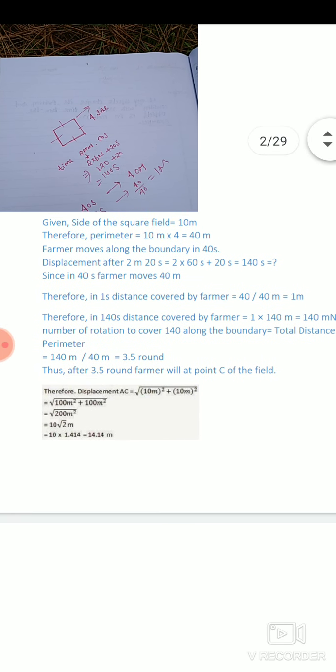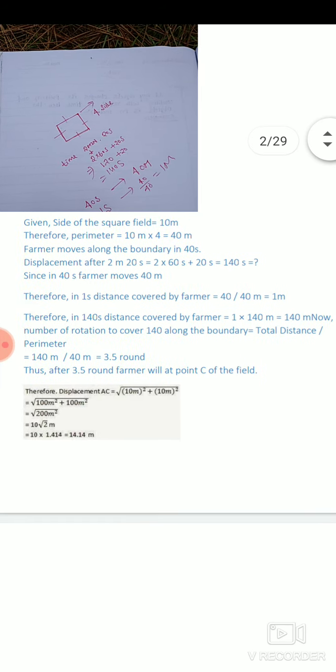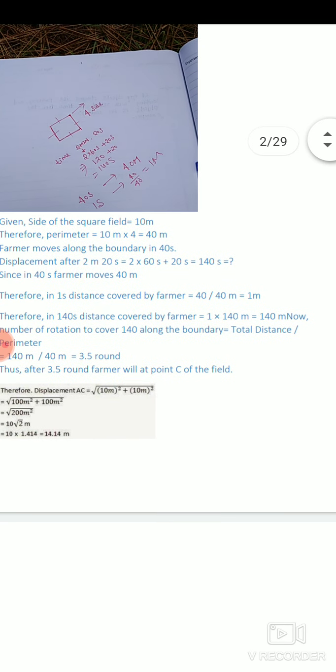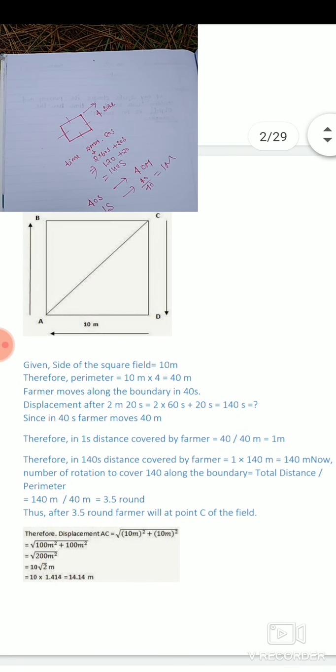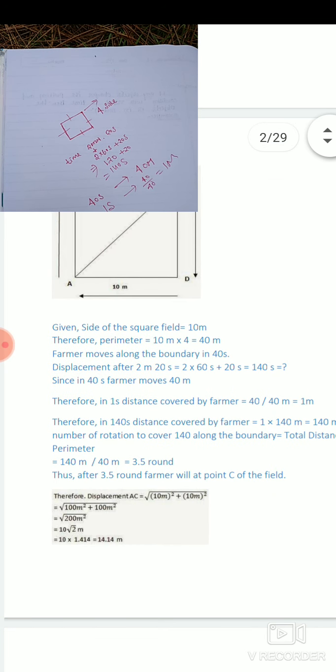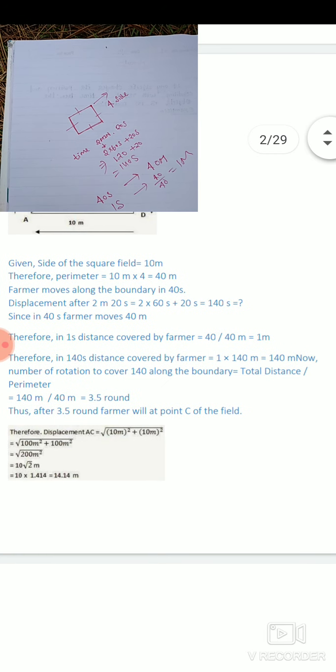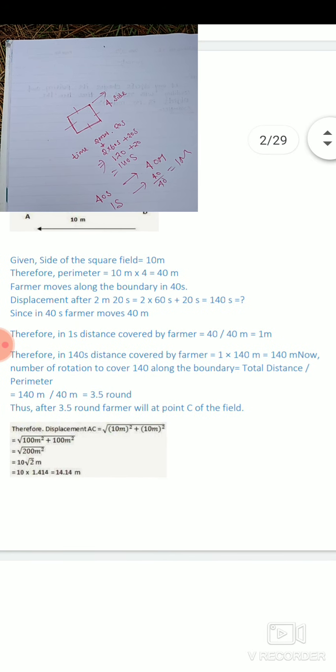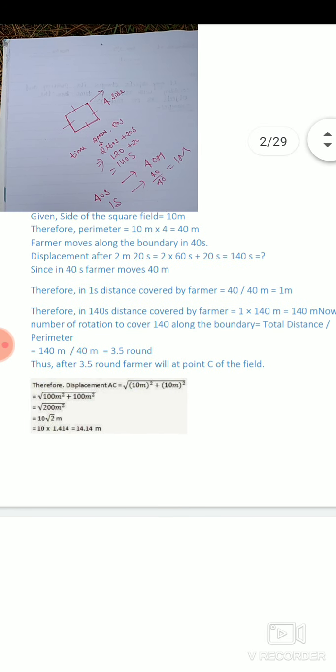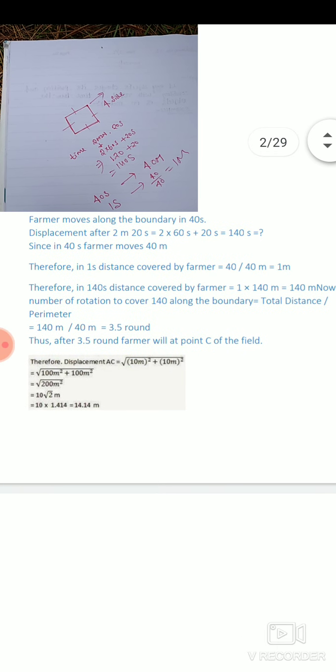So here 140 meter distance is covered by the farmer. It means that in 1 second the farmer covers 1 meter of distance. So in 140 seconds the farmer will cover 140 meter of distance.